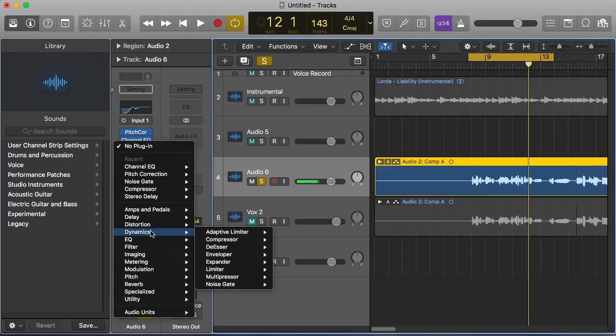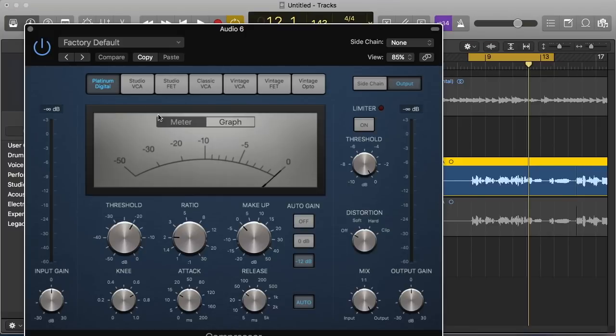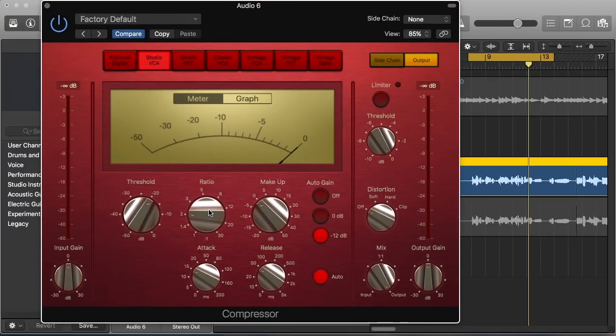Next, we're going to go into the dynamics section. Click on compressor, mono. I like the Studio VCA. I like the tonal characteristics. So in this section, we're going to do some pretty light compression, but with a high ratio. So we're going to go to about 40 on the attack, bring the release down to about 20, and then we're just going to mess with the threshold.